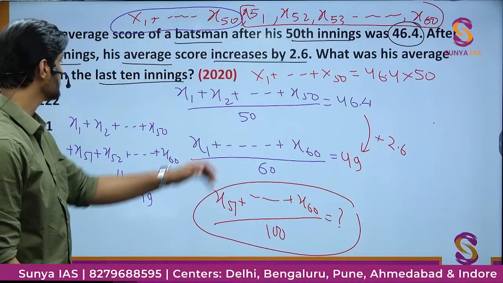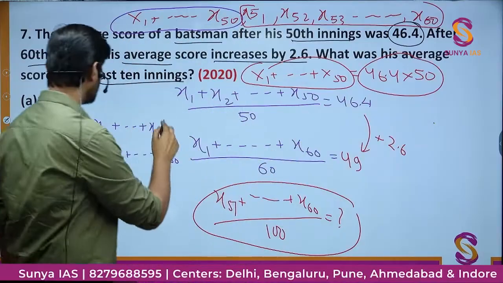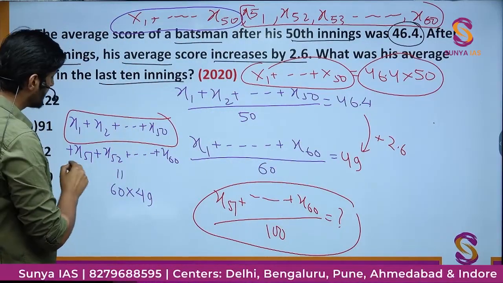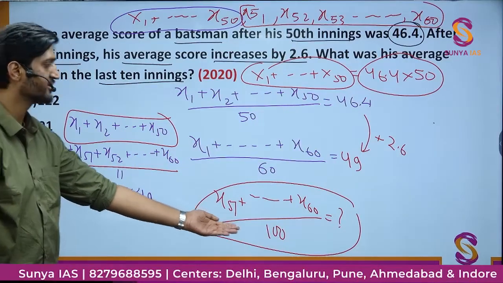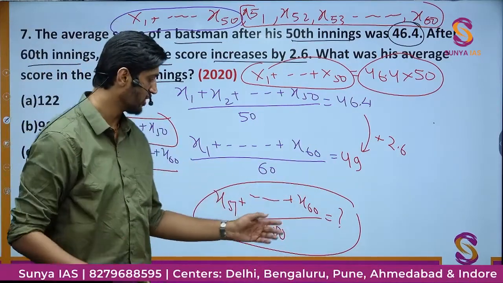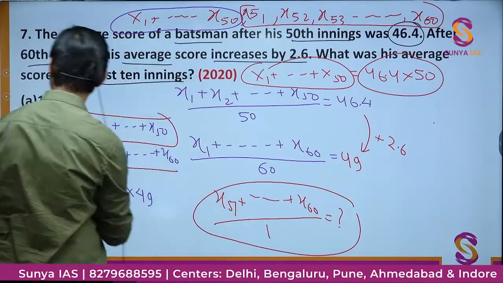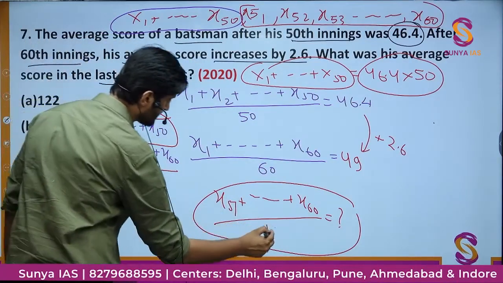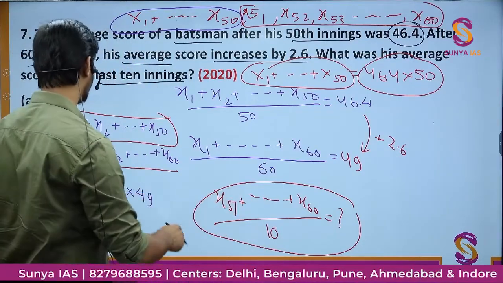What we have to do is simply substitute this value in this part. We'll get the sum of these last digits and then we'll just divide the sum by 100 to get the average. Sorry, not 100 but 10. This is a writing mistake. This is not 100, this is a 10. So we have to just divide these values by 10 to get the average.